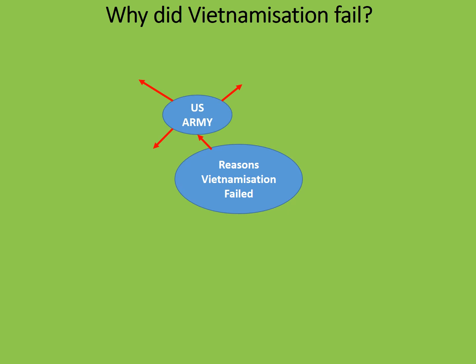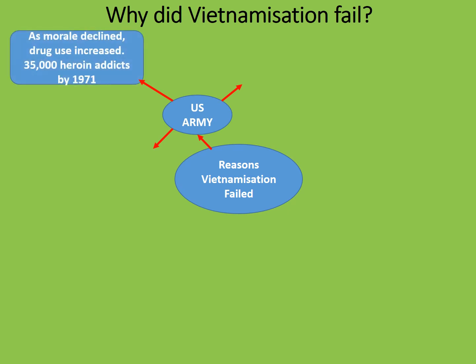Firstly, there were the effects on the US Army itself. As morale declined, morale meaning happiness among the soldiers, drug use increased. There were a massive 35,000 heroin addicts in the US Army in 1971. Those are not going to be effective soldiers, and that's going to cause them very much long-term difficulties as well.